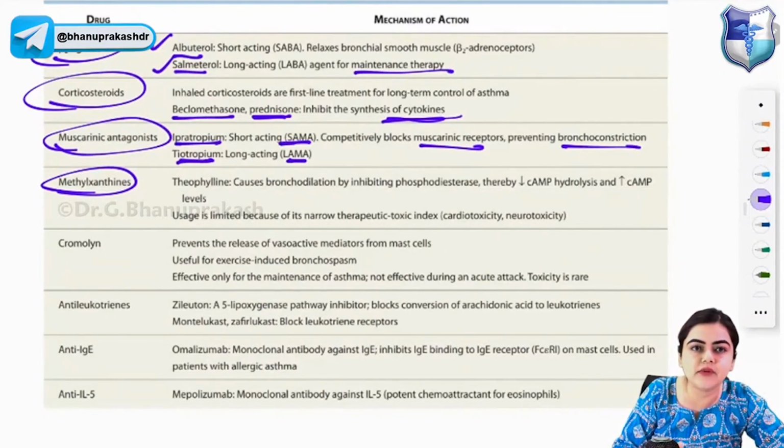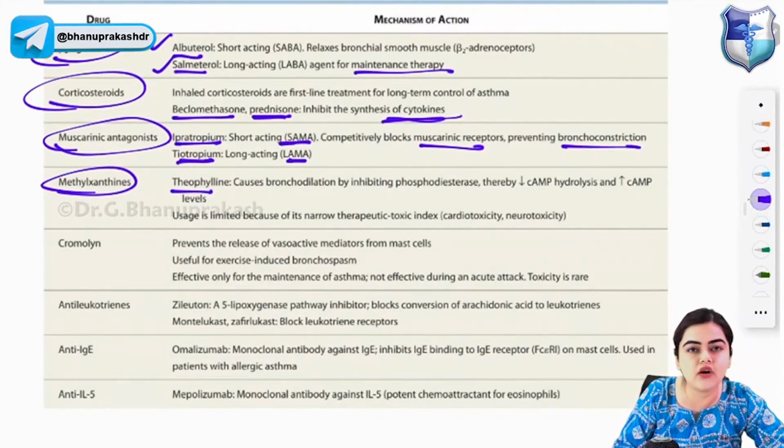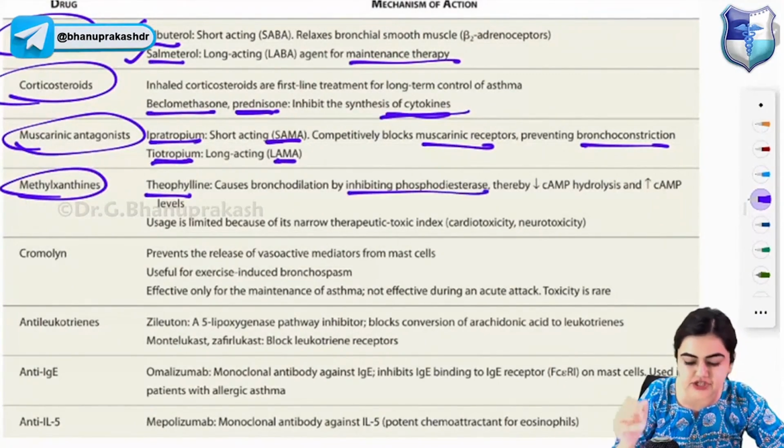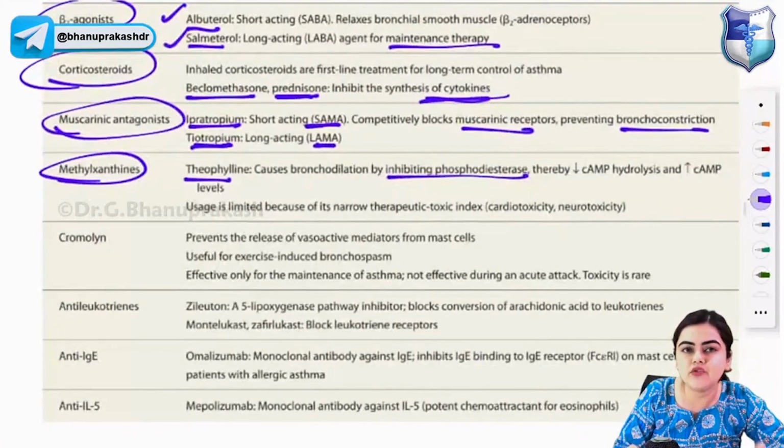Methyl xanthines are also used in asthma. Methyl xanthines like theophylline, how does it cause bronchodilation? By three mechanisms. So theophylline will inhibit phosphodiesterase enzyme, thereby increasing the cyclic AMP levels. So theophylline is inhibiting phosphodiesterase enzyme.